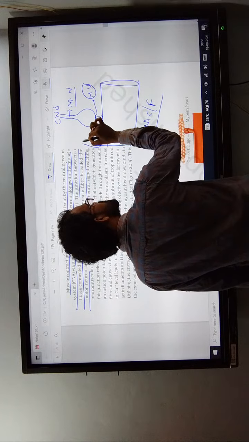This junction is known as a neuromuscular junction. What is a neuromuscular junction? The junction between the motor neuron and the sarcolemma, that is the plasma membrane of the muscle fiber, is called the neuromuscular junction. It is also known as a motor end plate.